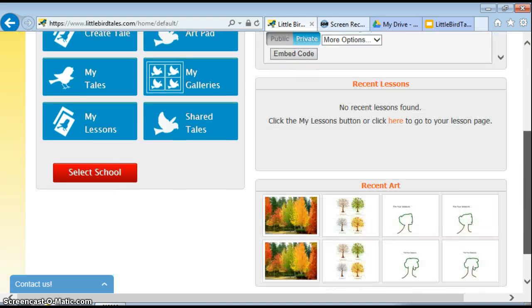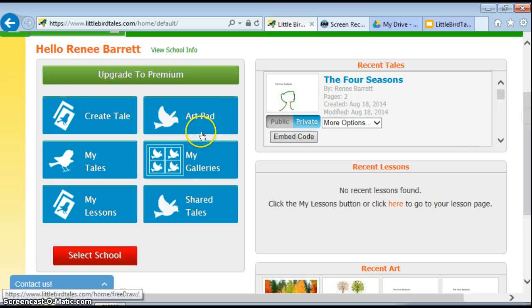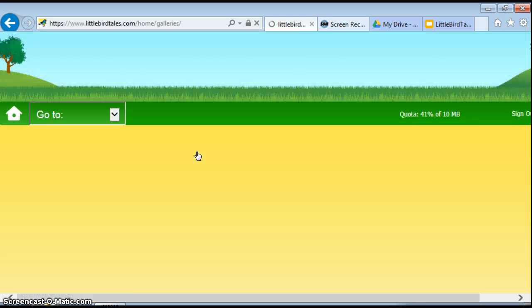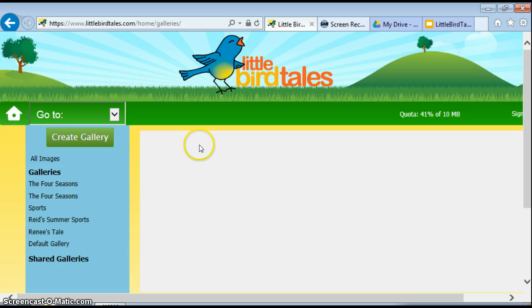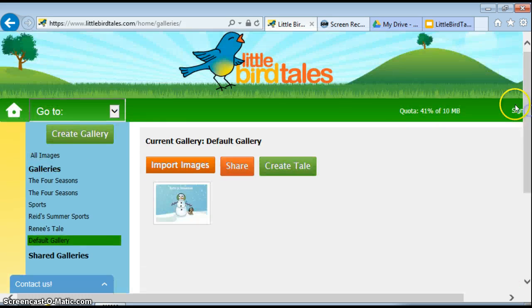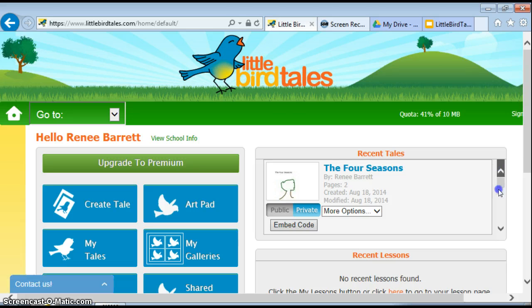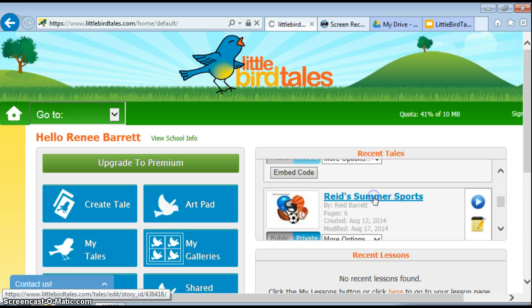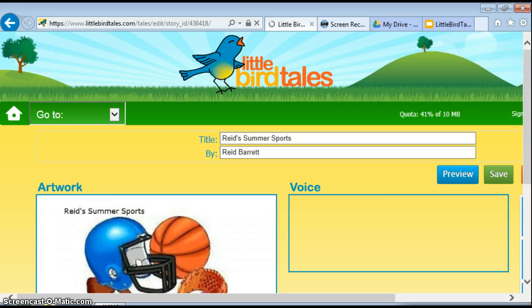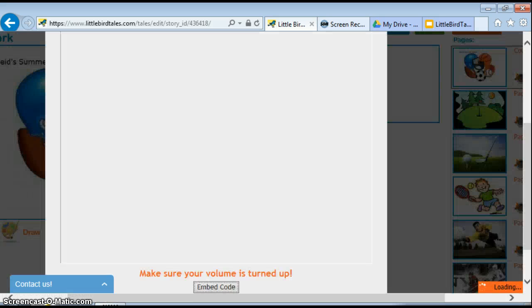Let's see, there's also a box for recent art on the artwork that we've used. And as you can see, your galleries are increasing too from the images that you create. And I'll go back and I'll show you a finished product. One thing that's nice again is if you want to get to know your students, you can do a summer project on what students did over the summer. And for instance, this one is called Read Summer Sports.